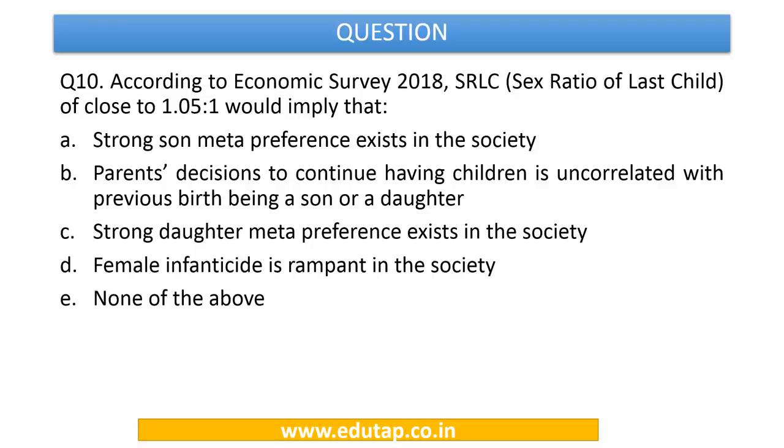So now let's move to the next question. According to Economic Survey 2018, a sex ratio of last child of close to 1.05:1 would imply that, options are: strong son meta preference exists in the society, parents' decision to continue having children is uncorrelated with the previous birth being a son or a daughter, strong daughter meta preference exists in the society, female infanticide is rampant in the society, or none of the above.